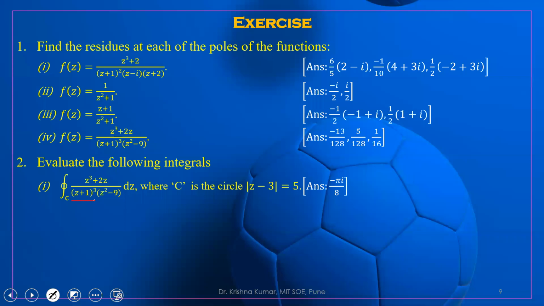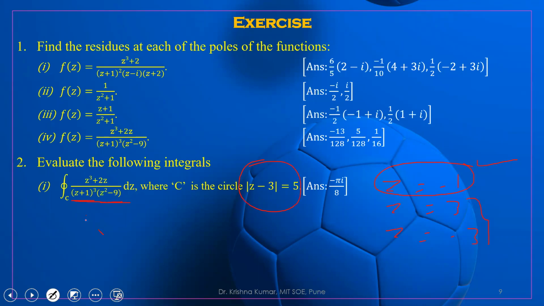Now here, there are 3 singular points. One is z equal to minus 1, second is z equal to 3, and third is z equal to minus 3. So these two are simple poles, correct? And only z equal to minus 1 has a pole of order 3. Now we will also draw this circle.